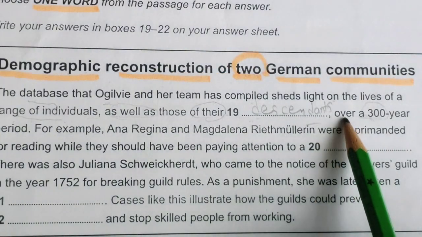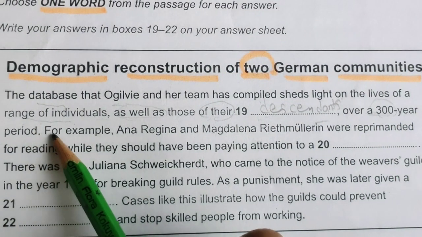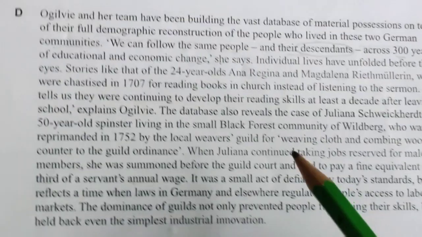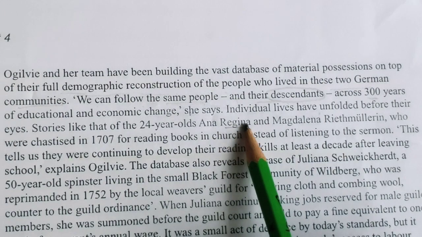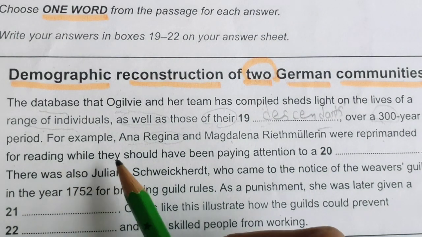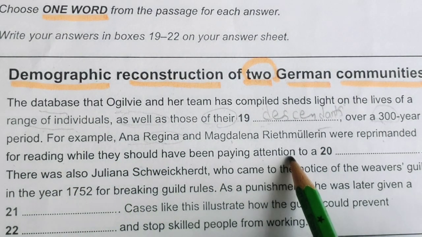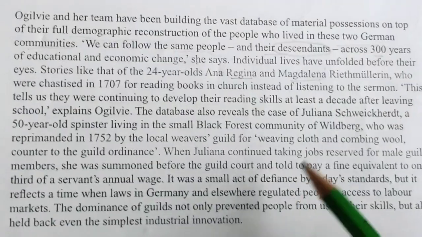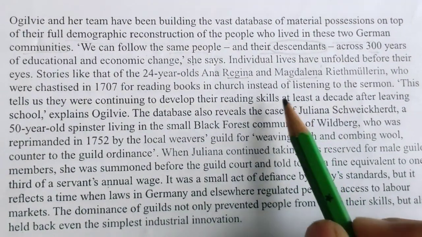Okay, next: over a 300-year period, for example, now this is the keyword. Let's find it. So this is in these lines. Okay, so were reprimanded for reading while they should have been paying attention to a. Okay, so for they should have been paying attention to a. Okay, let's read it from here.